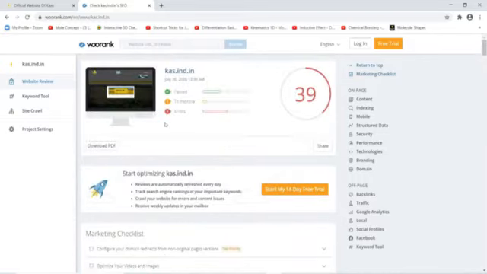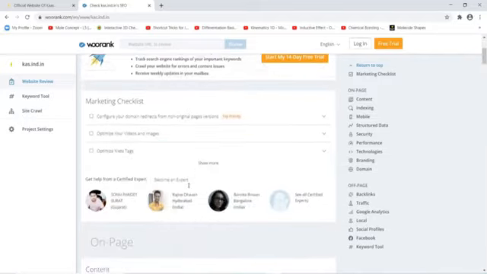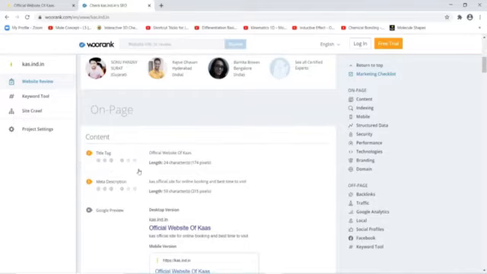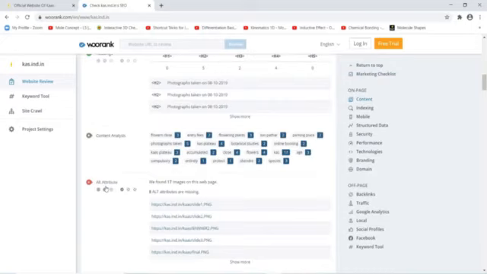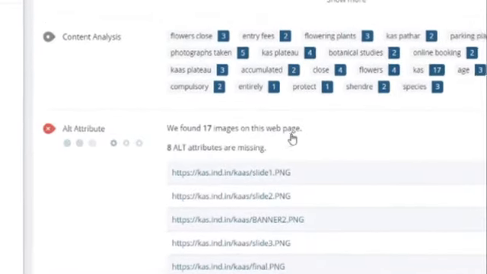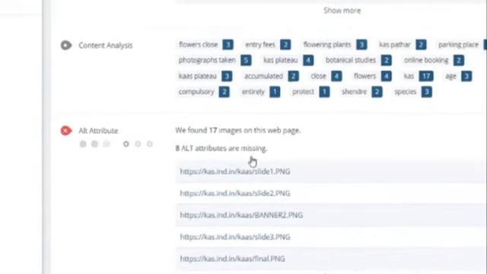You can see the ranking is done, and here the on page SEO: whether the title tag is there or not, whether the meta description is there or not, then the alt attribute. We found 17 images on the web page and 8 alt attributes are missing.